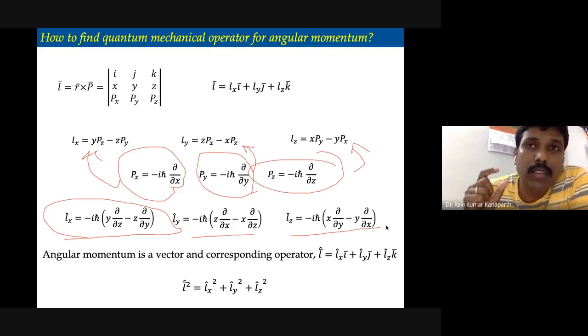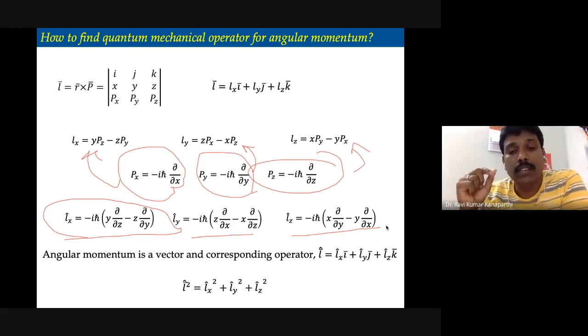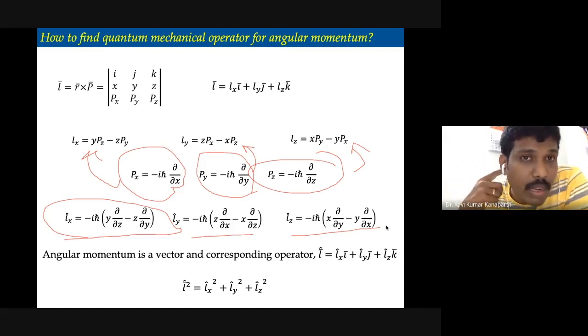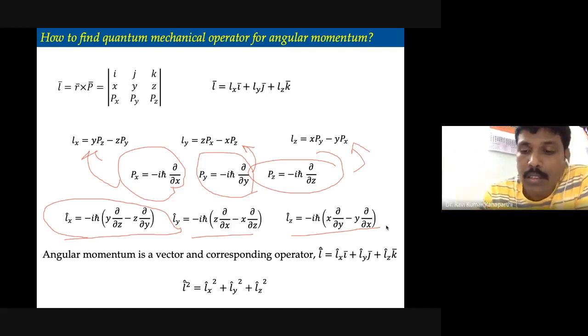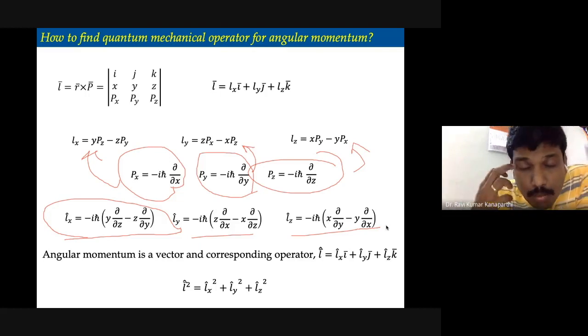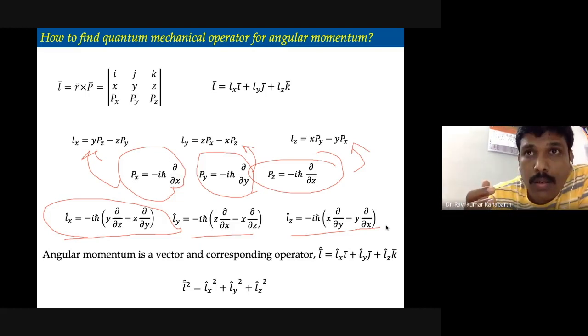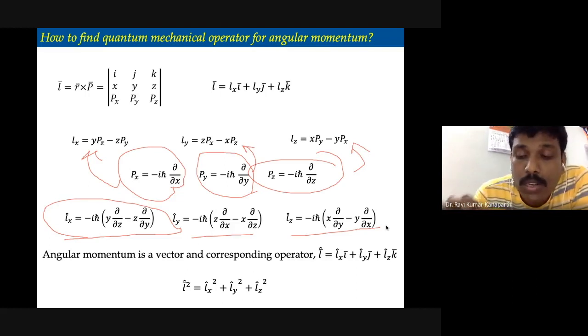To find the length or magnitude of any vector, we take the square of the individual components and sum them up. Since angular momentum is a vector with three components Lx, Ly, Lz, adding the individual squares gives the square of the total angular momentum, which is the magnitude of the angular momentum.